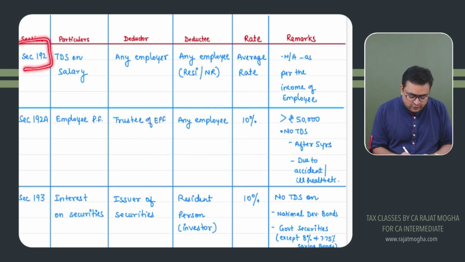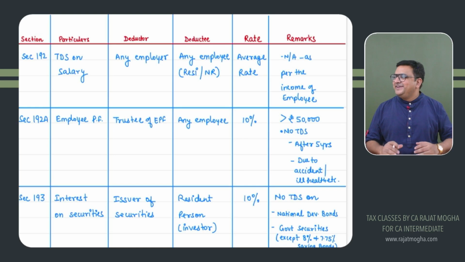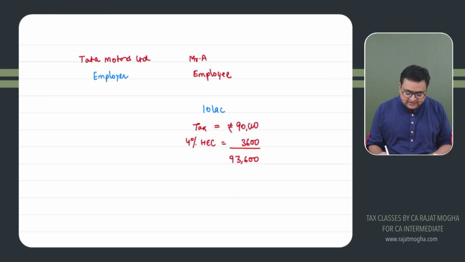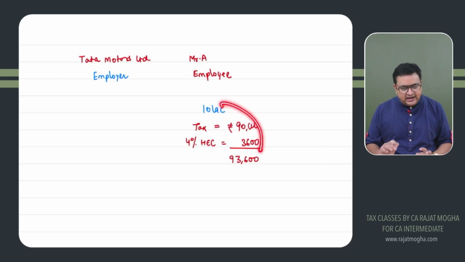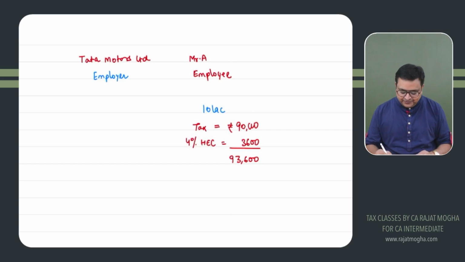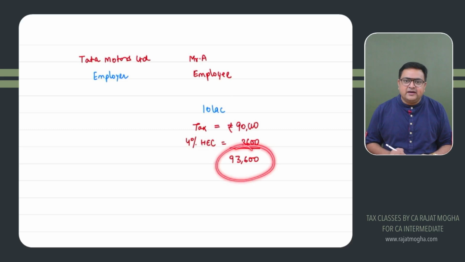But 192 is a very, very special section. It says that whenever TDS is deducted, we will be considering health and education cess also. Important thing. Correct? Okay. So let's say this is a very random amount which I have calculated. If you calculate tax on 10 lakh, I think it would be something else. I have just given you a random figure. 93,600 is the tax, so this is the tax for the entire year.